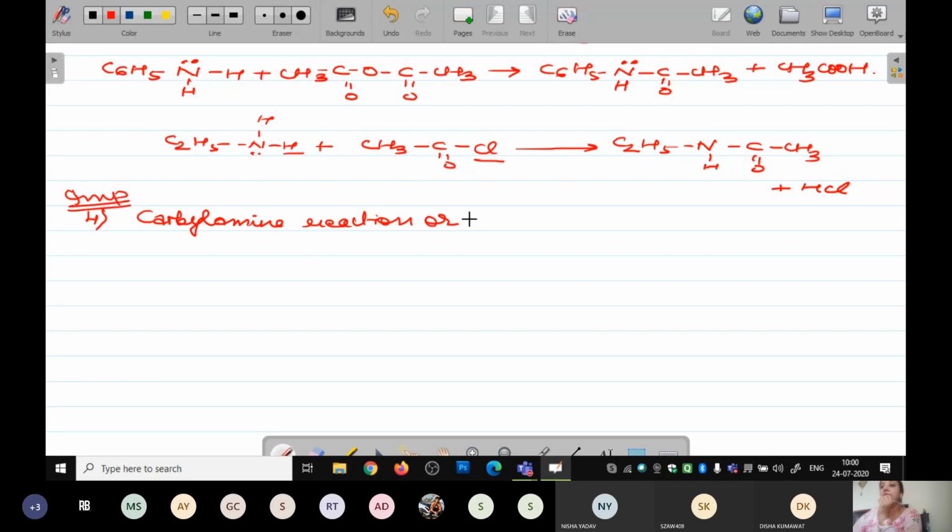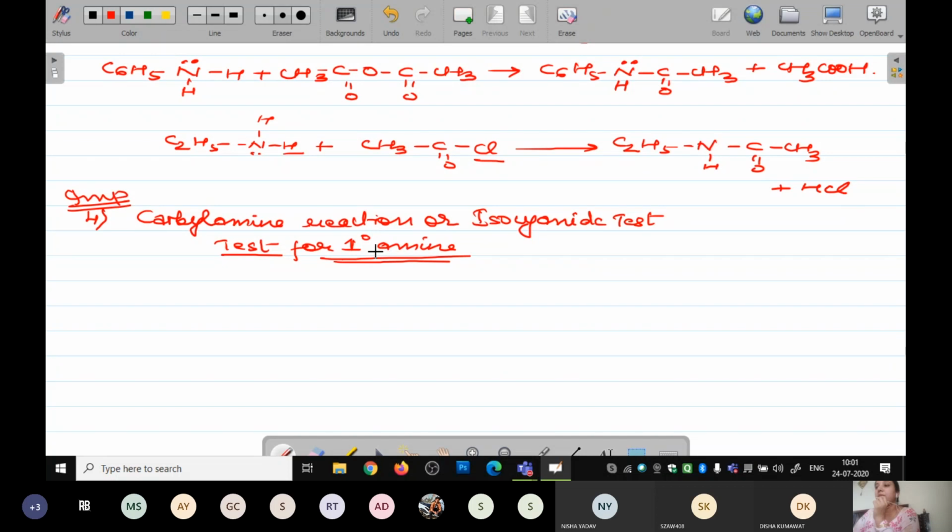This carbolamine reaction is also called the isocyanide test. Okay, and besides this also mention over there that it is done for the detection of primary amines. इसको please write down now itself. Do not think that you will write it down afterwards.